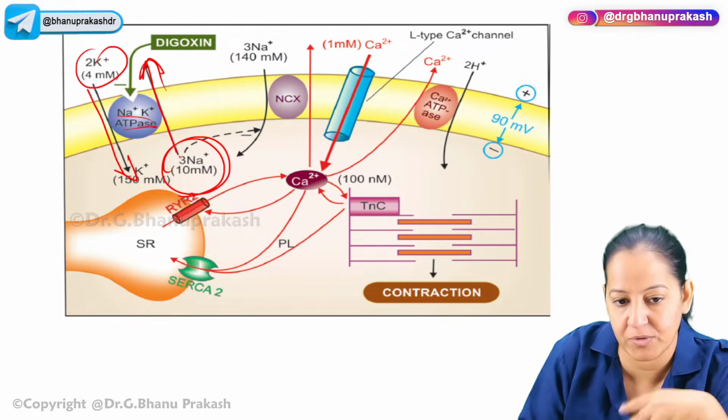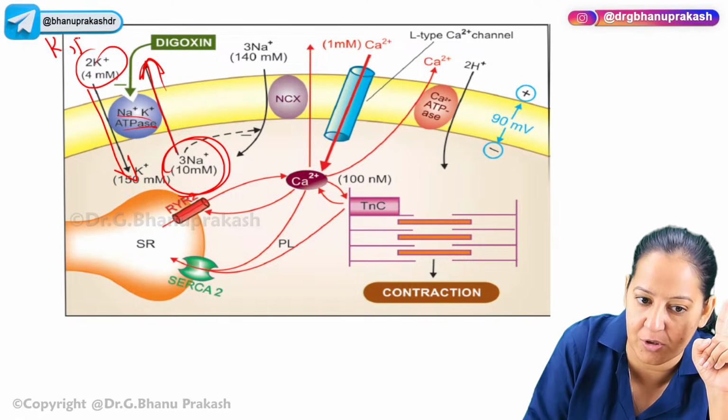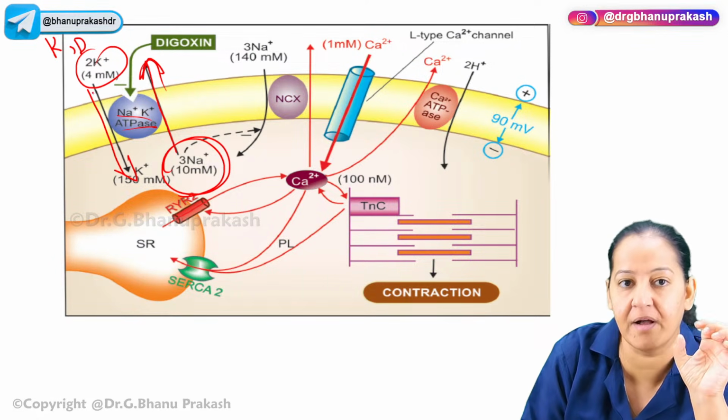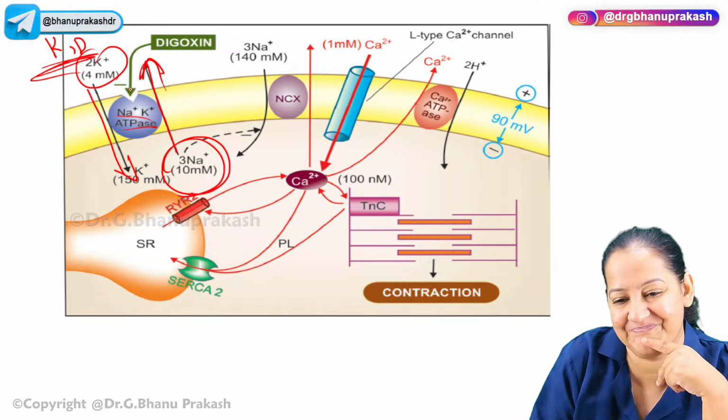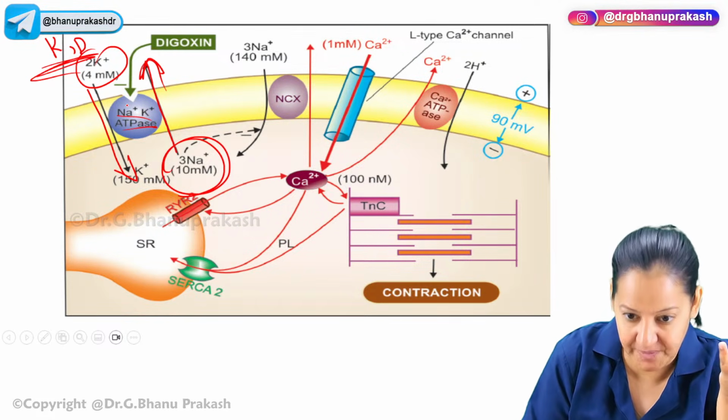Normally sodium goes outside and potassium comes inside, but now digitalis also wants to come inside so that it can inhibit this transporter. So there is a competition between the two, between potassium and digitalis. Who will go inside? Potassium or digitalis?